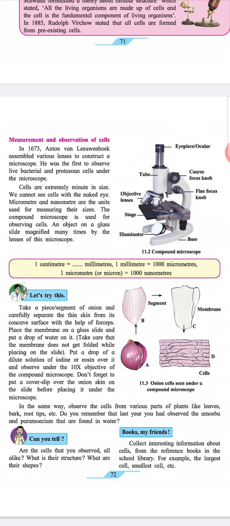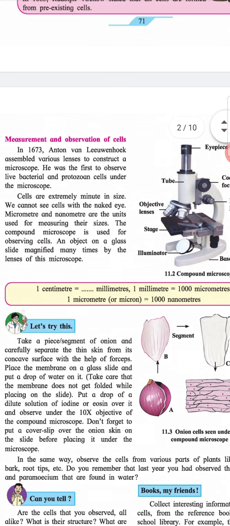Heading: Measurement and Observation of Cells. In 1673, Anton van Leeuwenhoek assembled various lenses to construct a microscope. He was the first to observe live bacterial and protozoan cells under the microscope. Cells are extremely minute in size.